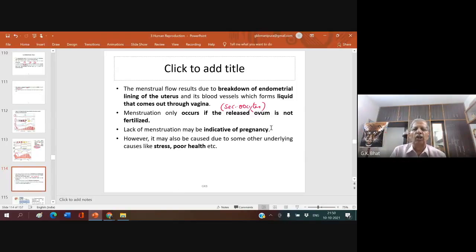Many times, if a woman who shows regular menstruation, if by chance she misses one menstruation, if a regularly ovulating woman does not show any ovulation in one particular cycle, it indicates the pregnancy, or it is doubted as she might have become pregnant. However, it may also be caused due to some other underlying causes like stress, poor health, etc.